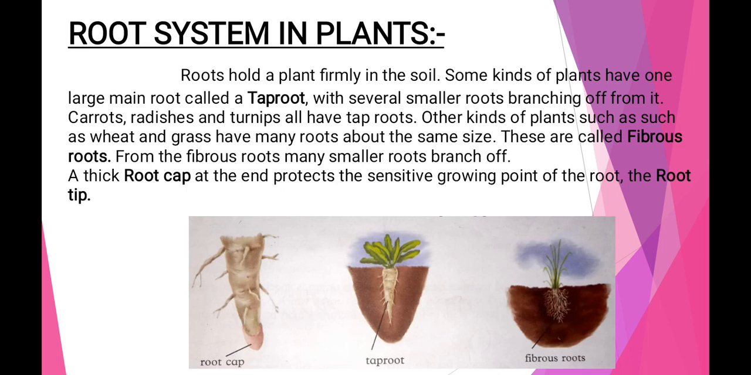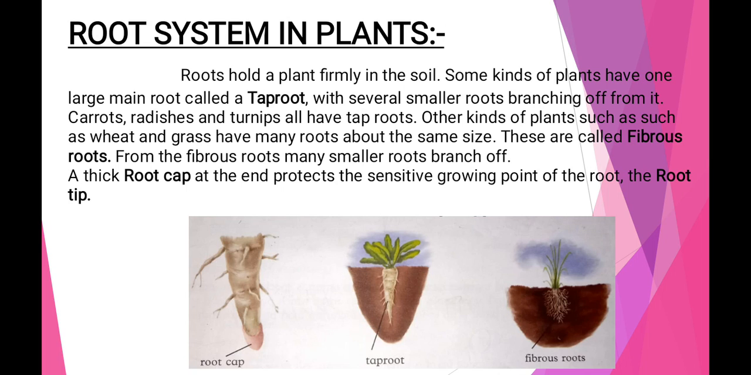According to their function, they help in food storing. Here the food of the plant body is also stored. The main thick root is called the taproot, with smaller branching. Carrot, radish, turnip, all are examples of the taproot.